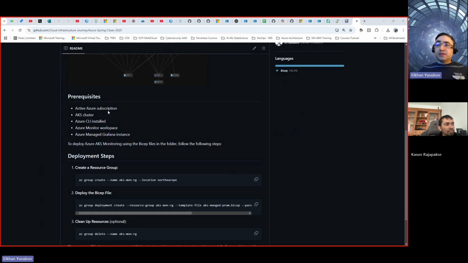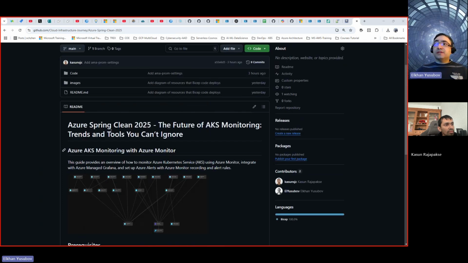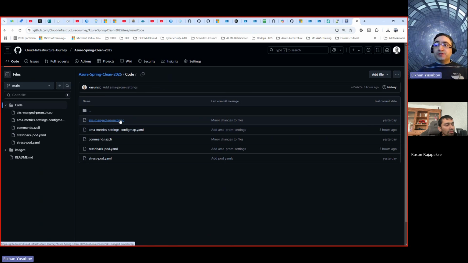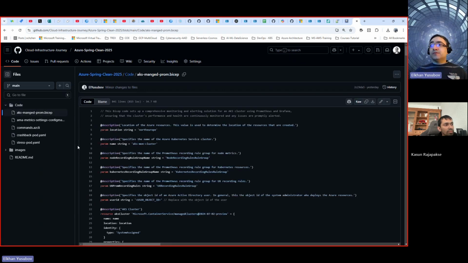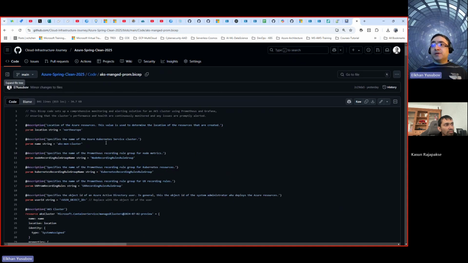It has prerequisites that are listed here that you need to have installed in your system, and then how to deploy it. Before running into all that, I would also say that the code for Bicep and its configuration are all listed here, so you can use them from here. In addition to that, I'll just walk you through it very quickly. In the Bicep code, of course, you get a general idea about what to expect, what this provisioning is going to do for you, by first fulfilling the parameters that are part of this.